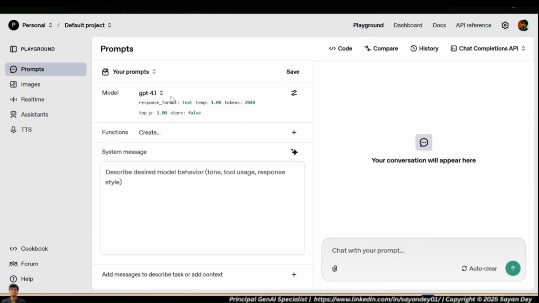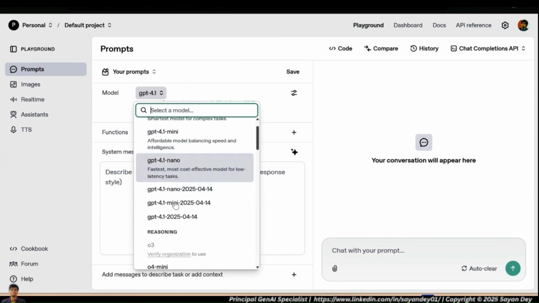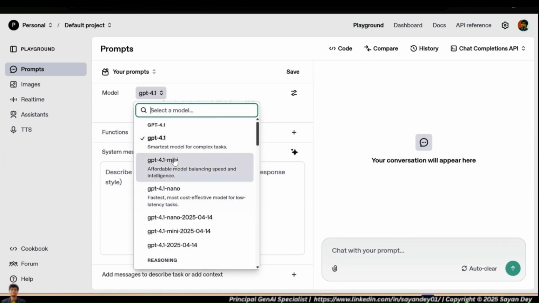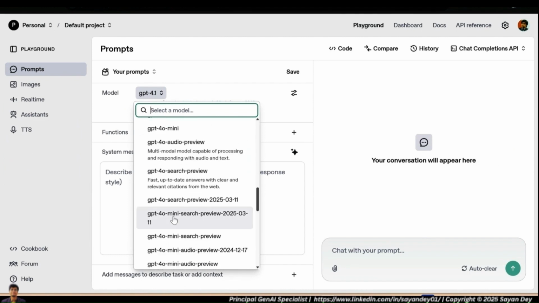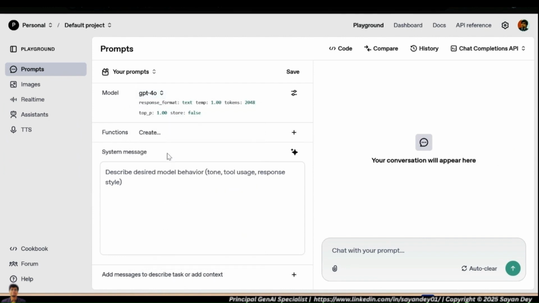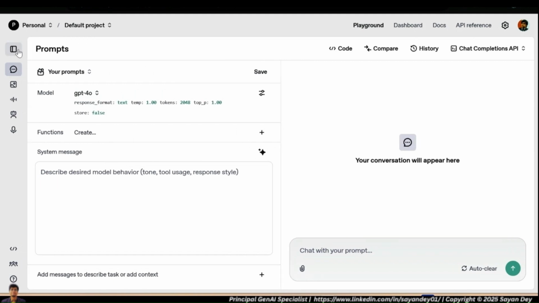So this is the playground section, and you can see I can go back to the GPT-4 model. Okay, so we can take a simpler one. Let's say GPT-4 Omni, and now I can ask a question, and you can hide this section, right? So we can just hide this section, and usually what you will see is this part. When we are using ChatGPT, this is the part that we are generally seeing, right?